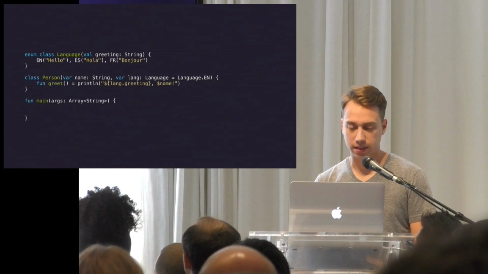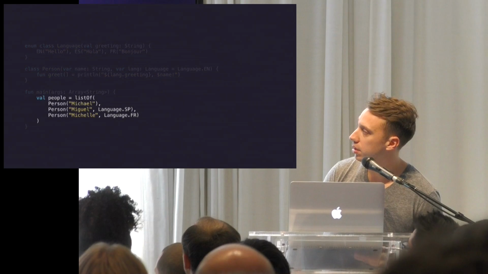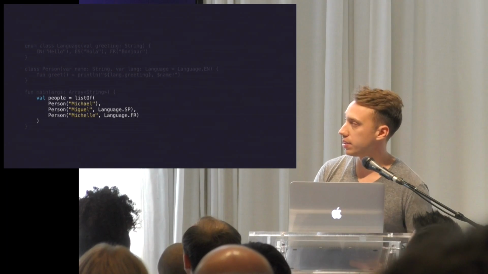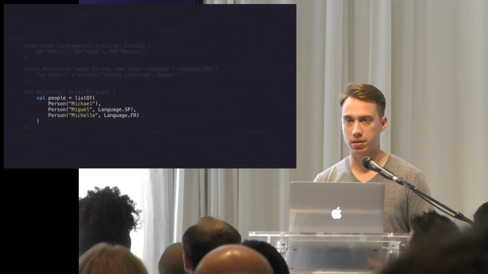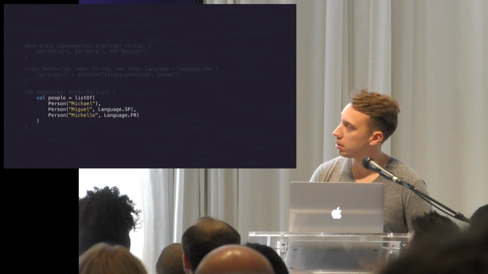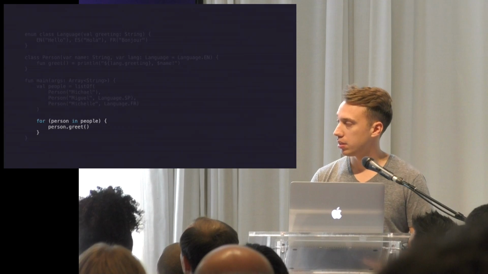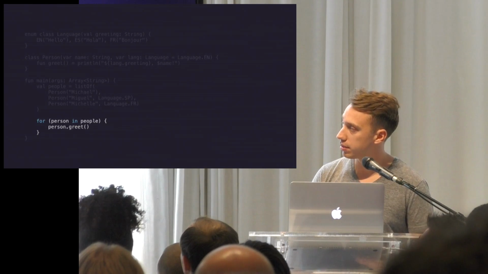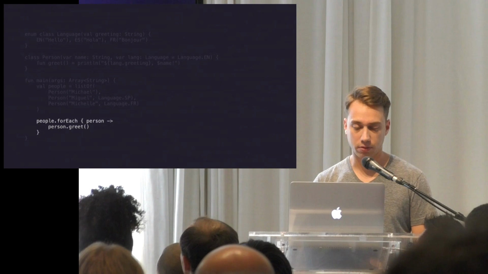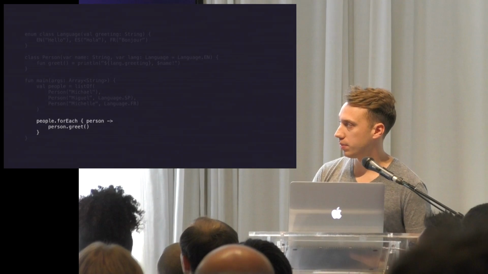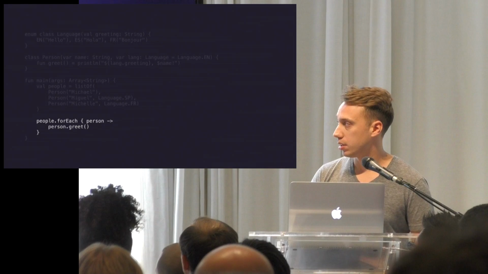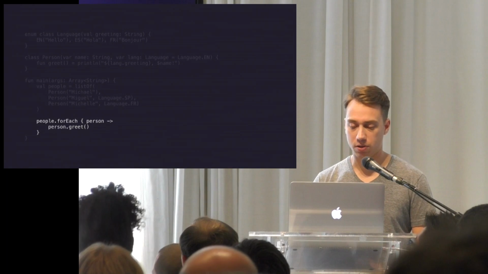All right, let's look at collections and iteration. So here we're creating a list of Person using the listOf method. It's a standard library function. And we can iterate that list of Person using the for-in syntax and call person.greet on each iteration. Or better yet, we can call an extension function off of this Person collection and pass in a lambda, so we can iterate over it that way.